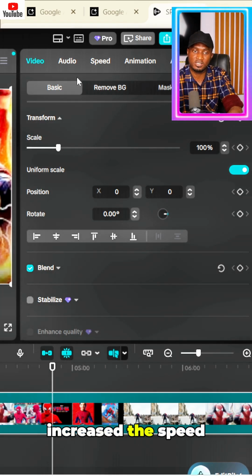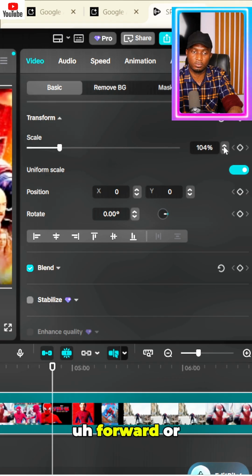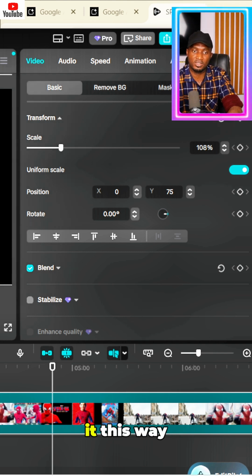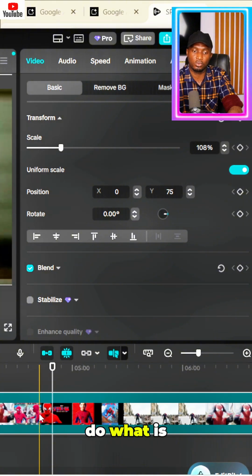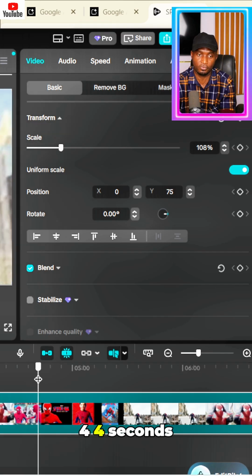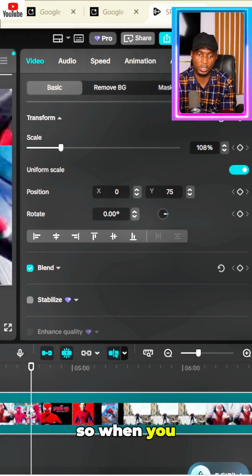Now that you've increased the speed, the next thing you should do is scaling. You scale it forward or zoom in, something like this. Zoom in, reposition it. Okay. Then the next thing you should do is, as you have it this way now, you have to trim. So right here we're going to trim this every 4 seconds. So let's start.